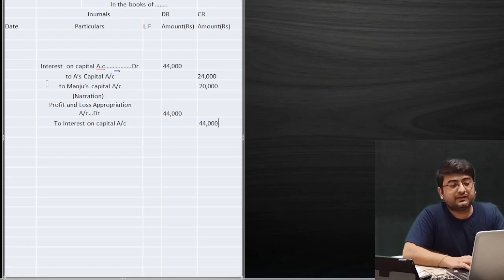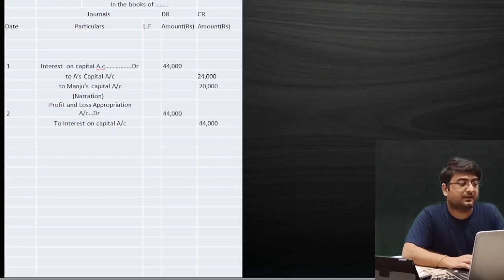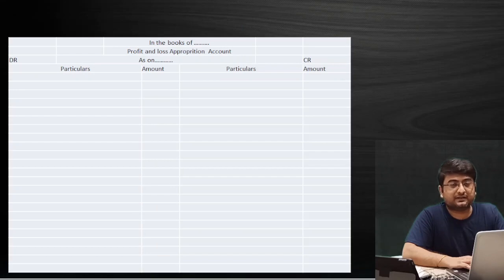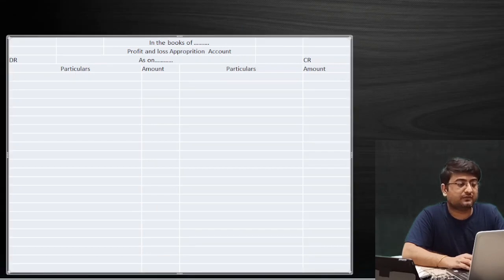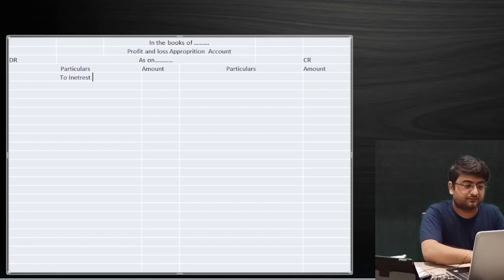So now you can see why two entries are there. This is the first entry, and that is the second entry. For a single appropriation item we will have two entries. Why? Just because we pass this interest on capital in two accounts. First we pass it in the PL appropriation account in the name of interest on capital account.